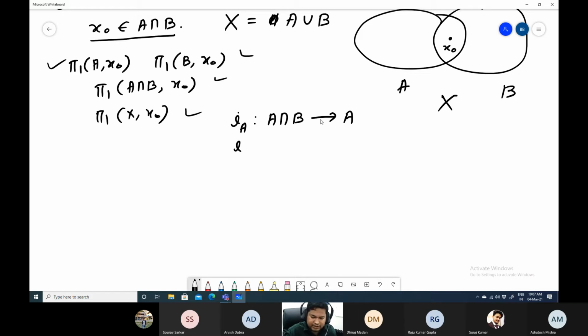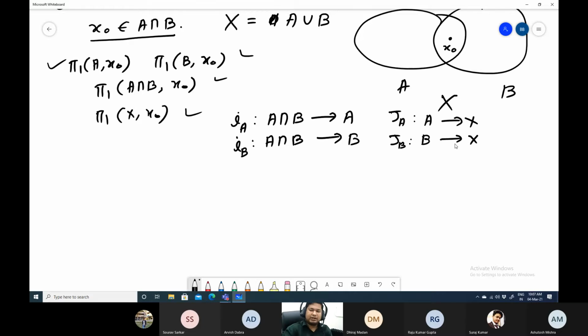IB means A intersection B to B. And we are writing another one, say JA, that is A to X, and JB, B to X. And all are the inclusion maps. So this is the situation. I will draw later.